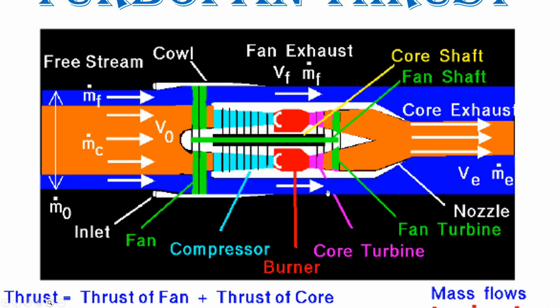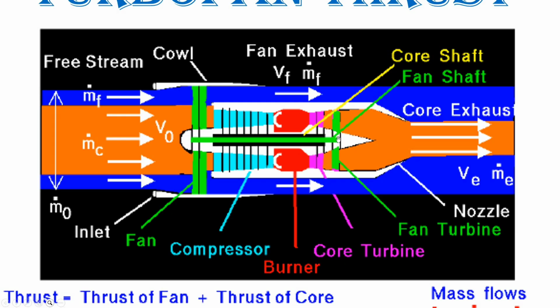A turbofan engine is an advanced version of the basic gas turbine engine. Like all gas turbines, it has a core engine, which includes the compressor, combustion chamber, and turbine. In a turbofan, this core is surrounded by a large fan at the front and an additional turbine at the rear. Both the fan and the fan turbine have multiple blades similar to the core compressor and core turbine, and are connected by an additional shaft.